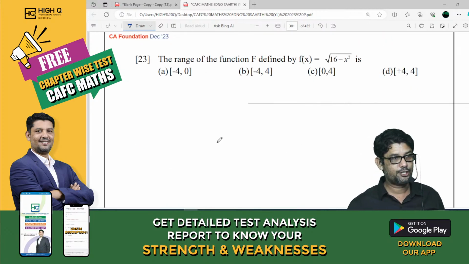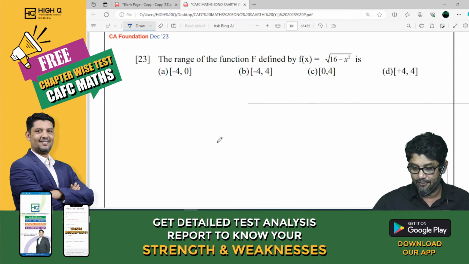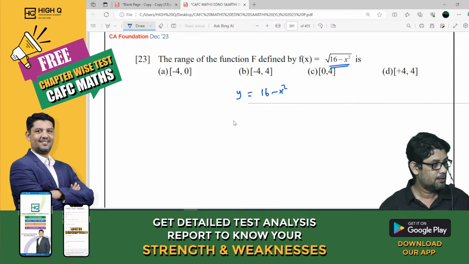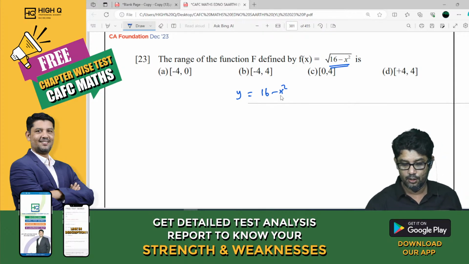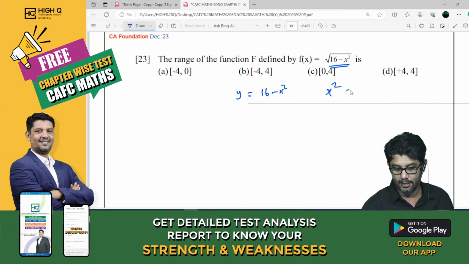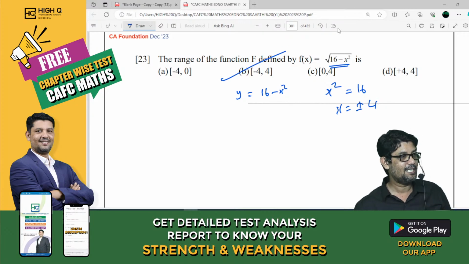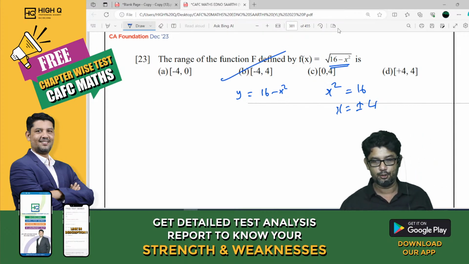The range of f defined by f of x is equal to root of 16 minus x square is. They ask you to find out the range, my dear. Very simple. For example, y is equal to 16 minus x square. So they ask you to find out the range. So for example, x square is equal to 16. What is x equal to? Plus or minus 4. The range definitely is going to be plus 4 or minus 4.